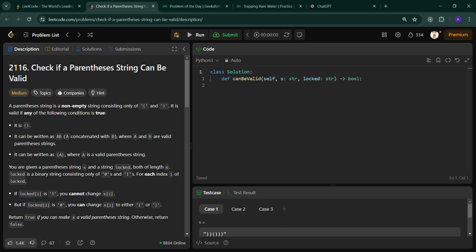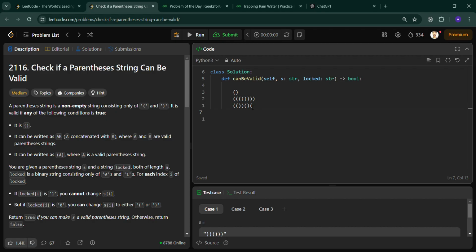So this is the daily LeetCode problem, and in this we have to check if a parenthesis string can be valid. Parenthesis string means the order of sequence of the open bracket and close bracket is important. For a valid parenthesis string it will be like this, but if we do it like this, it will not be correct. For example, only an open bracket is incorrect.